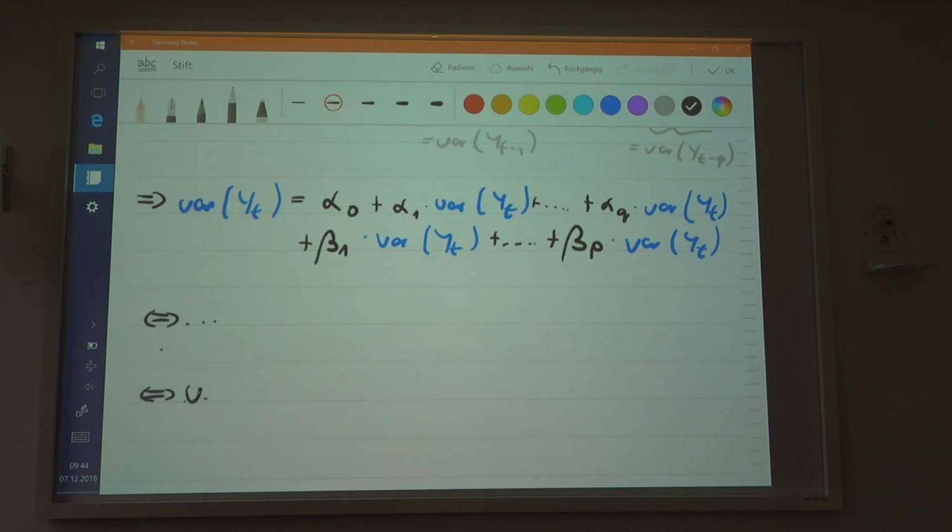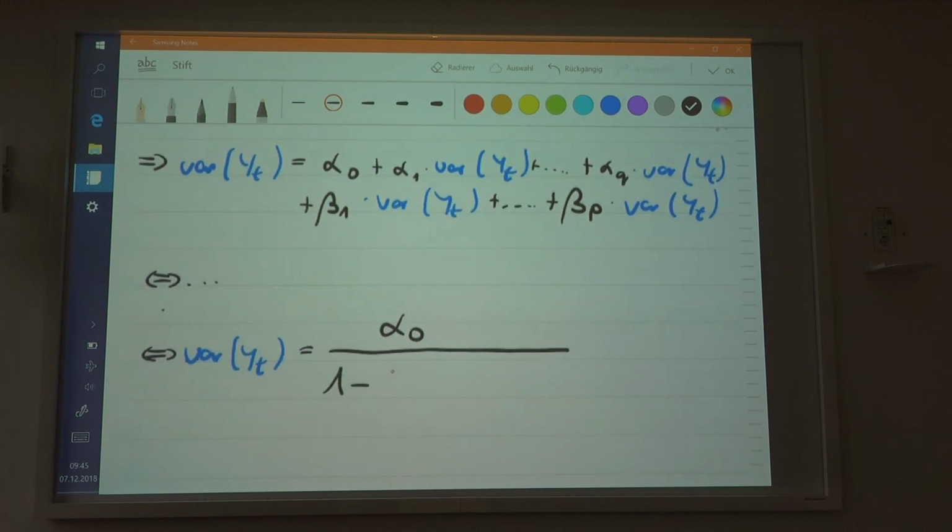So in that case, the variance of the process will be equal to, and this is what you're going to get, alpha 0 divided by 1 minus the total sum of the alphas, and then minus the total sum of the betas. Obviously. That is elementary.